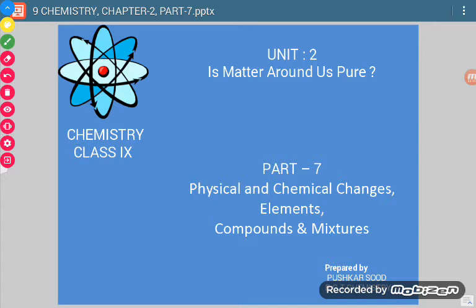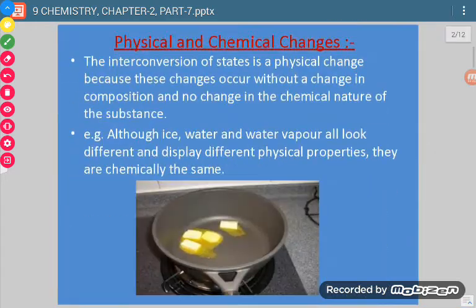In this portion, we will study physical and chemical changes and then types of elements. We will be studying pure substances. Pure substances are elements and compounds, and then there are three types of elements that we will also be studying, and we will compare compounds with mixtures. Okay, now let us start with physical and chemical changes.